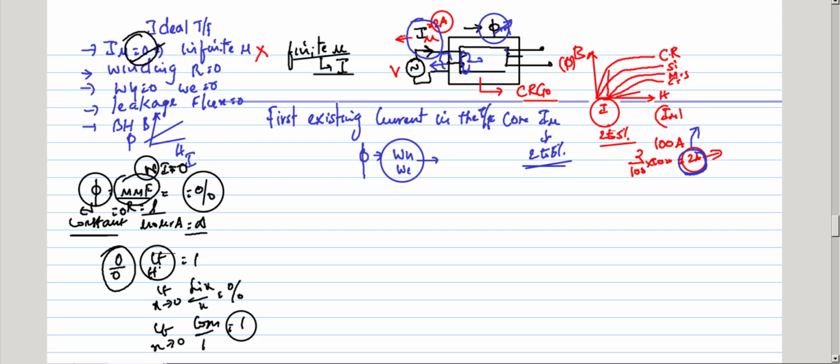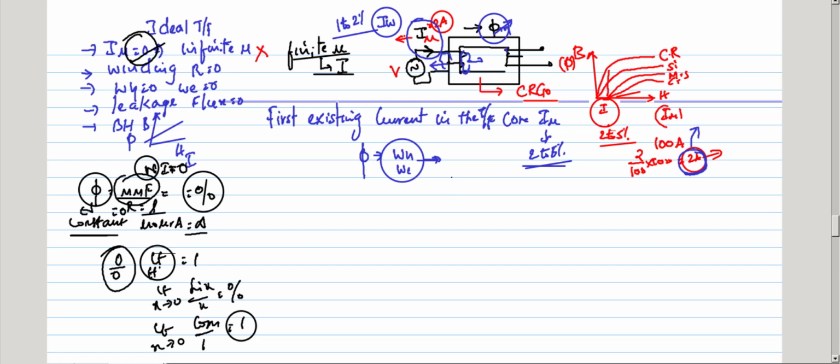To supply these losses, it draws an additional component of current, that is the iron loss component of the current, which is 1 to 2%. Once flux is present in the transformer core, you have iron losses. To supply these core losses, it takes an extra 1 to 2% of the full load current.